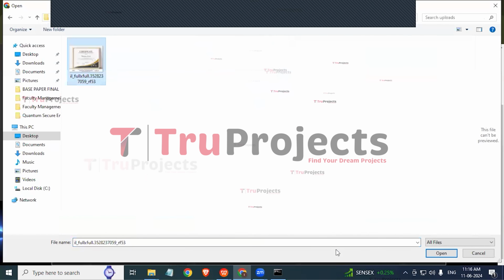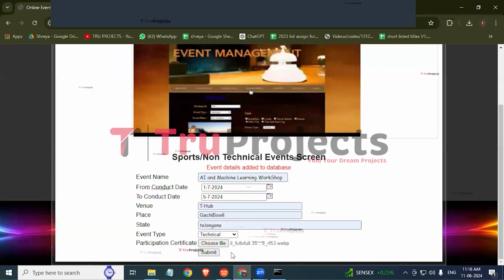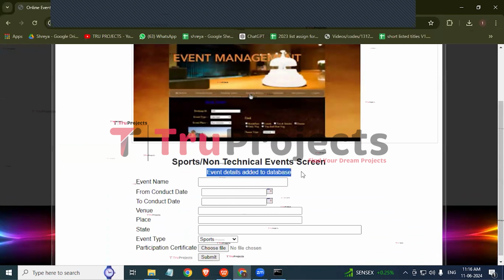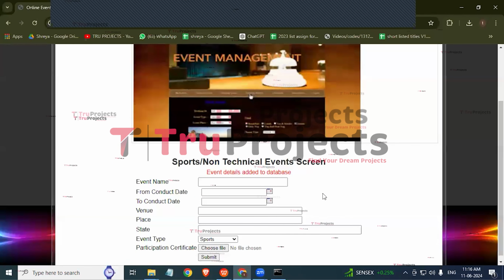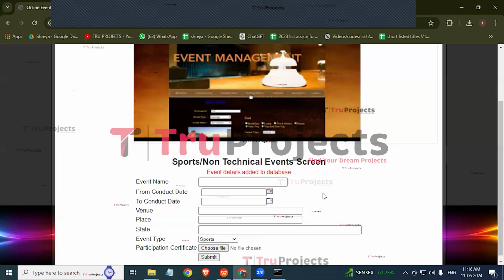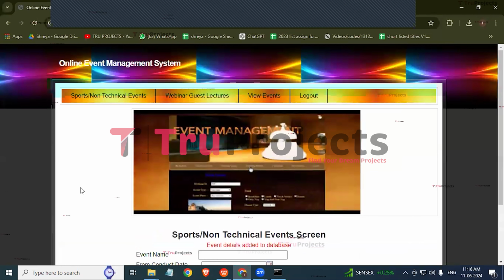So we'll be uploading this certificate for the workshop. Now click on open. Here we can observe that the certificate is loaded. Now click on submit. We can observe that the event details are successfully added to the database. In this way, the user, that is, the event manager, can manage his sports, technical and non-technical events through this dashboard. Now we will click on the webinar guest lectures link and manage events related to webinar.